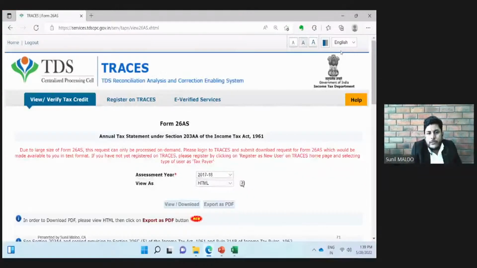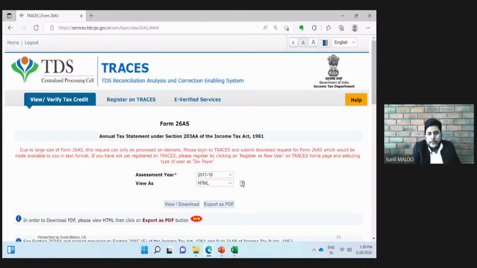Sometimes once we go to download the 26AS from the income tax portal, we can get this type of error, the error in red. Due to large size of Form 26AS, this request can only be processed on demand. Please log in to TRACES and submit download request for Form 26AS, which would be made available to you in text format. If you have not yet registered on TRACES, please register by clicking register as new user on the TRACES homepage and selecting type of user as taxpayer user.